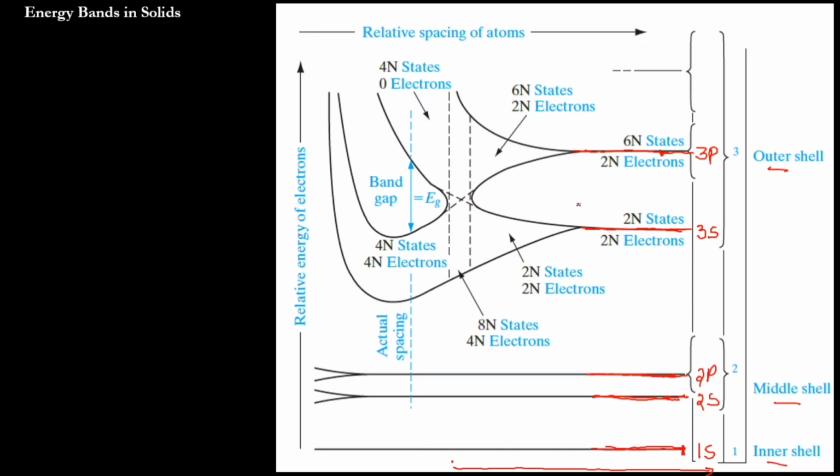At this particular point, you see, the distance between atoms is close enough to overlap the outer shell, that means the outer orbit, 3s and 3p. As per the theory, the p orbit will start overlapping first because that is the outermost shell, right? But there is not much difference, so it is mentioned at the same time.